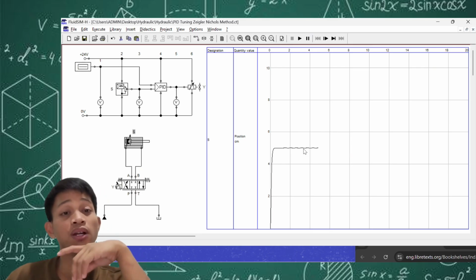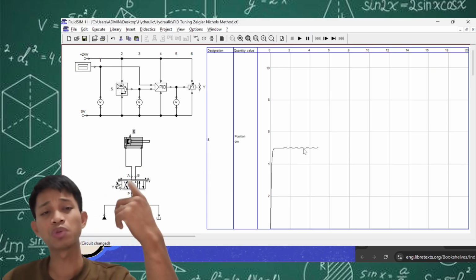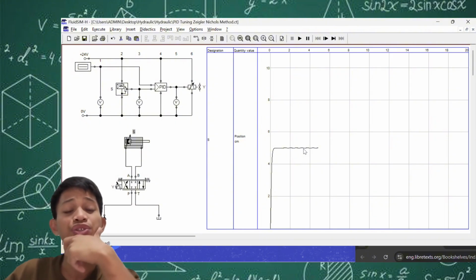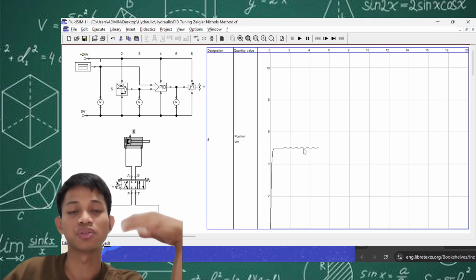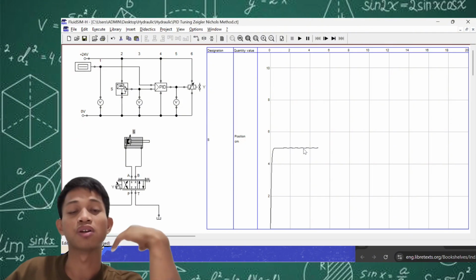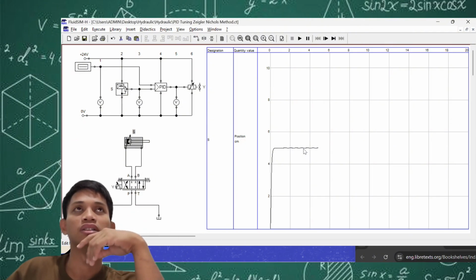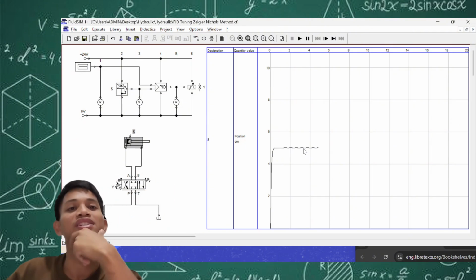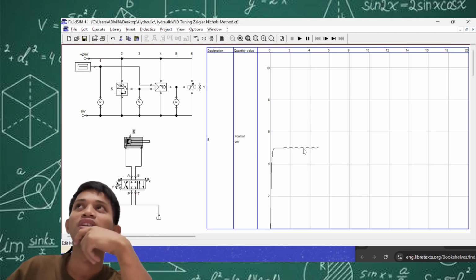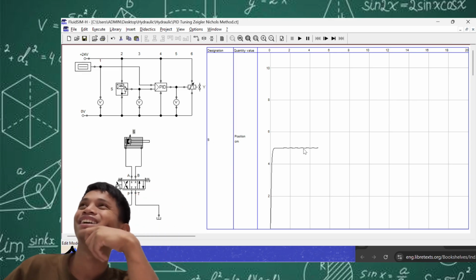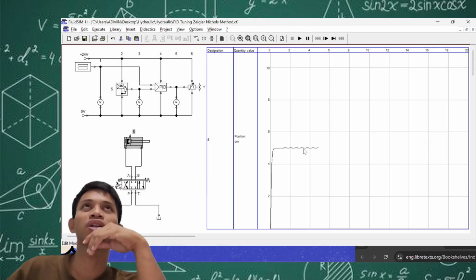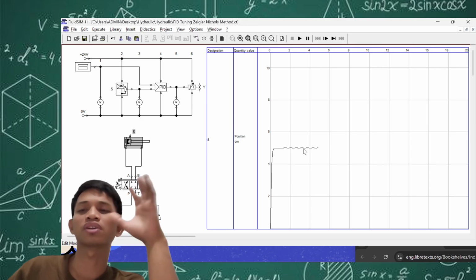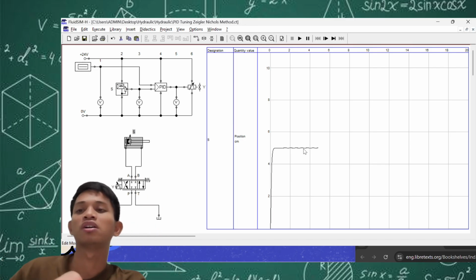This is a big error for a control system. So what can we do? What we can do is actually use a more robust control system, such as a PID controller. The PID controller is known in different industries to be robust and, what do you call this, tunable. Yeah, it is very tunable. If you want to make it very robust, you can do that. If you want to make it less sensitive, yes, you can do that. So let's try doing that.